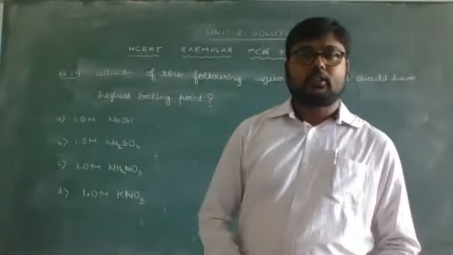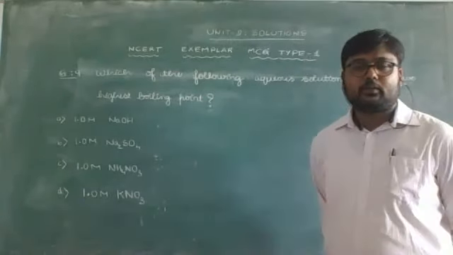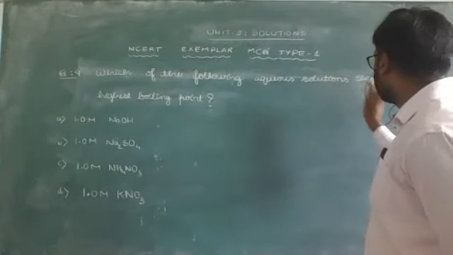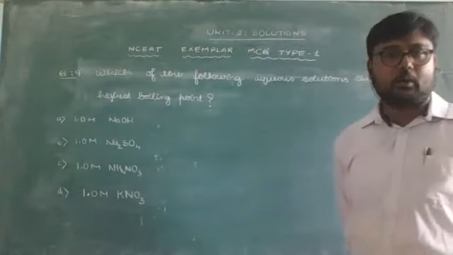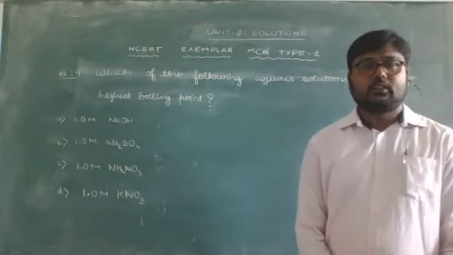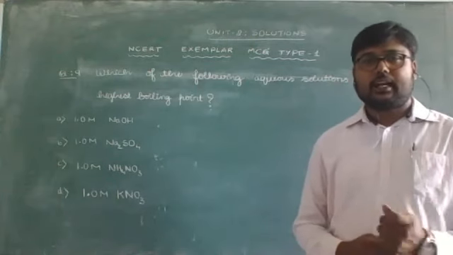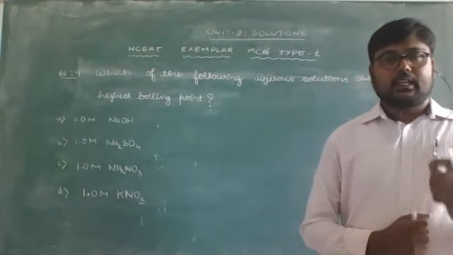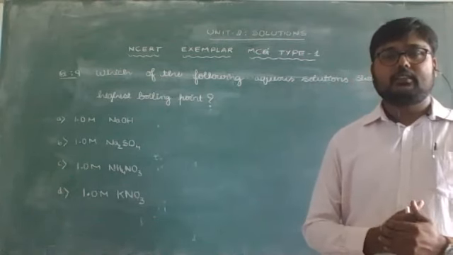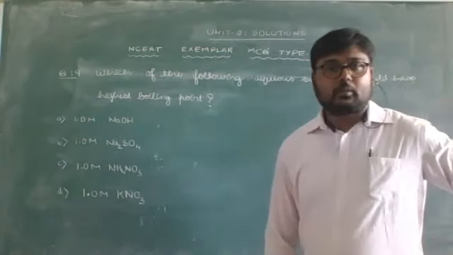We'll observe question number 9 from MCQ type 1. Very important type of question for competitive exams. Which of the following aqueous solutions should have the highest boiling point? To relate the boiling point information, you can learn with Van 't Hoff factor information, and after calculating the Van 't Hoff factor, you can relate it with the number of particles as a colligative property. We can explain with elevation of boiling point here.